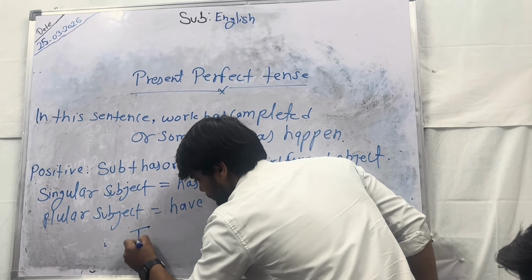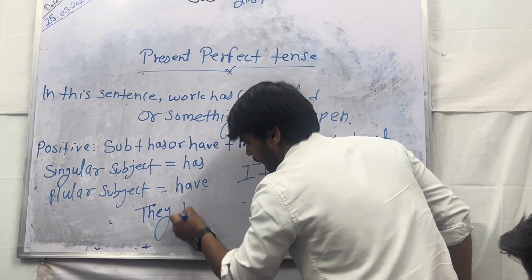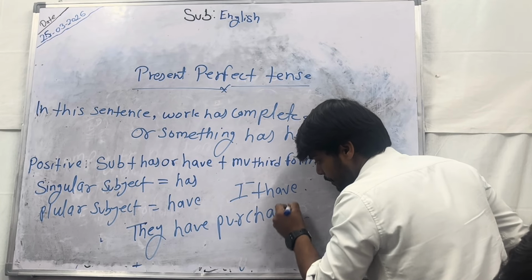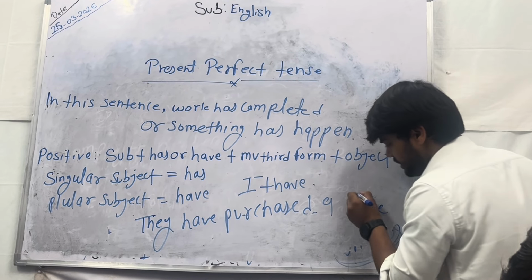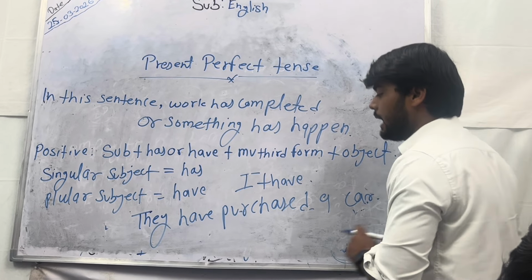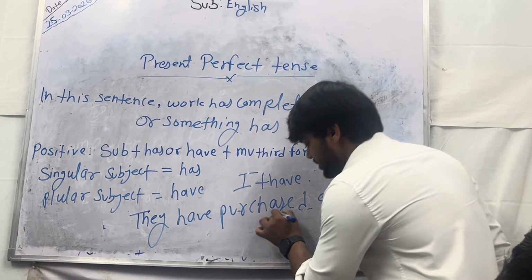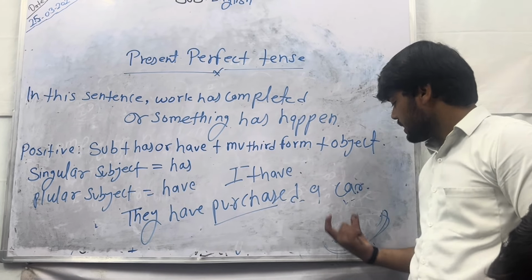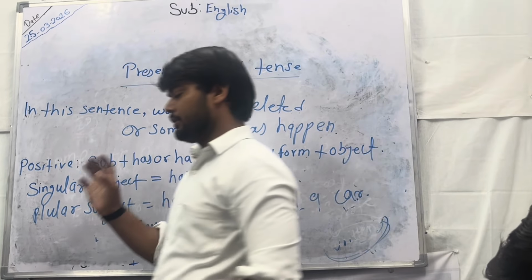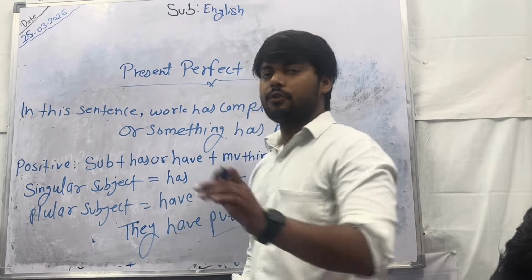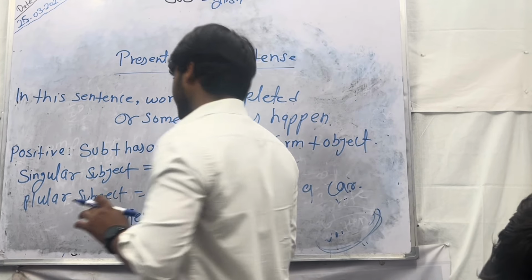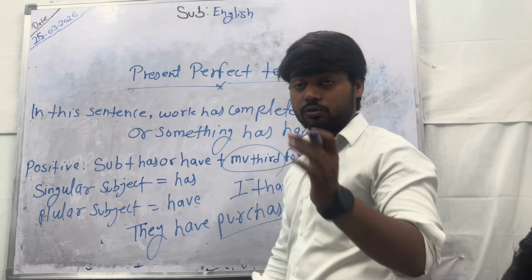They have purchased a car. उन्होंने कार खरीदी. Purchase is the first form, purchased is the third form. They have purchased a car. उन्होंने कार खरीदी. Okay. If you have problems finding the third form, here's a trick to figure out the third form.